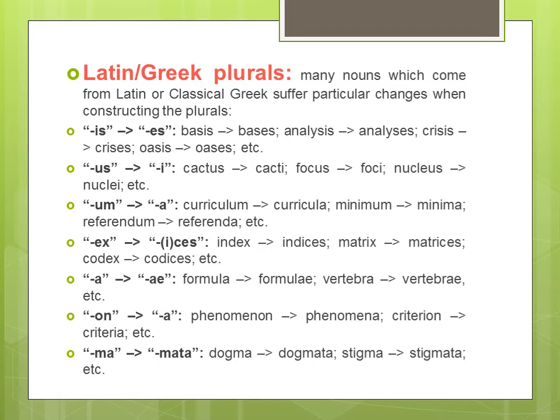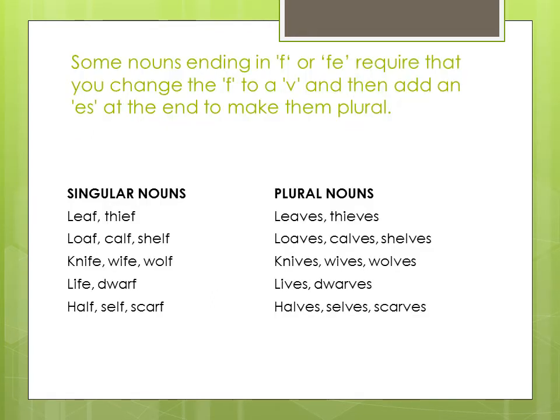So the first example given here is dogma. It is all a Latin word. So the plural of this is dogmata. Stigma, stigmata. Stigma, you might be familiar with the term. Stigma is any negative thing on one's personality. So these are some of the Latin words and how to make plurals, right?